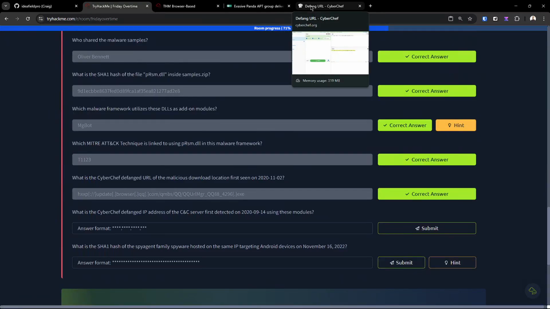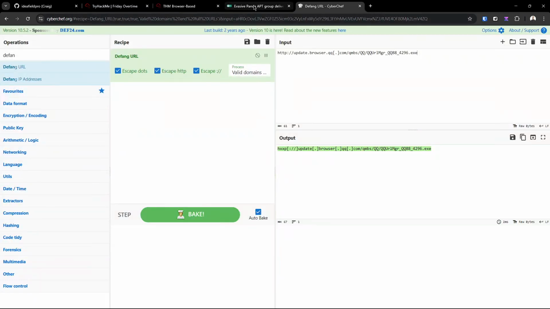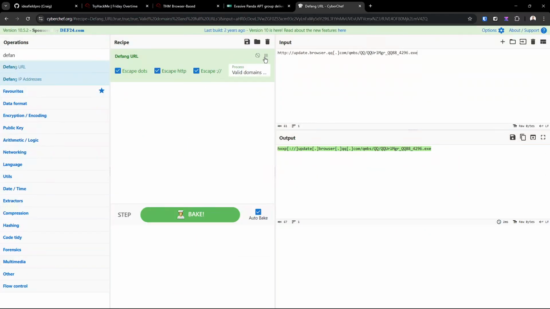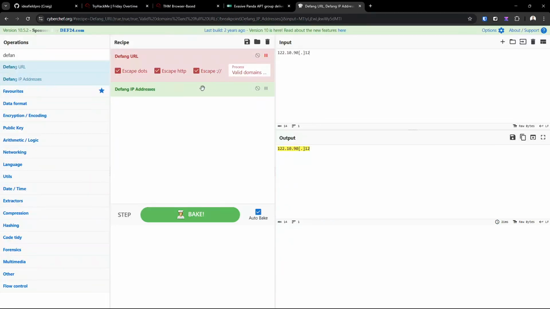Okay, IP address. Let's see if we can use this IP address here. And we're going to defang this one with the IP address now. Use it here. Move this up. And all right, let's see if that will indeed work.